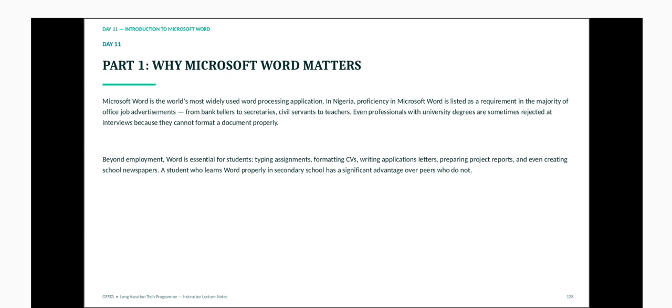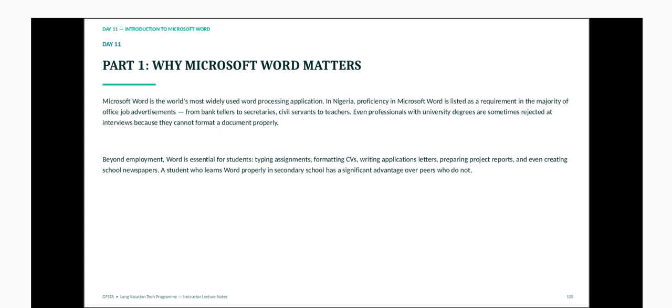Beyond employment, word processing is essential for students. Those of you going to an institution or advancing in your study, even from secondary school, some teachers will ask you to word process assignments, get them printed or submit them online. As we have done here, your assignment submission is through Google Form.